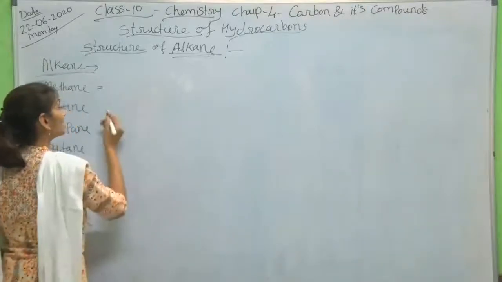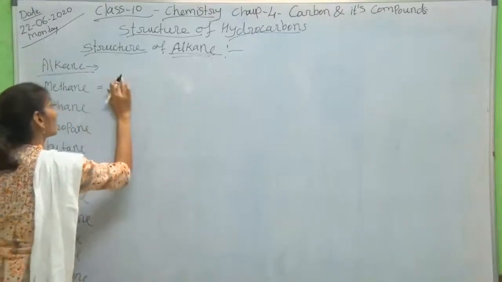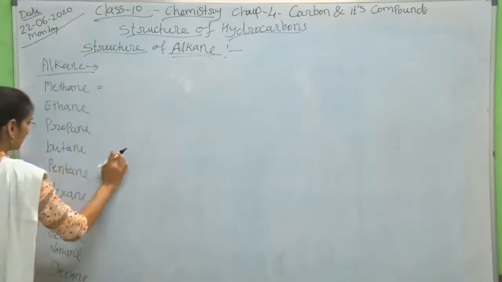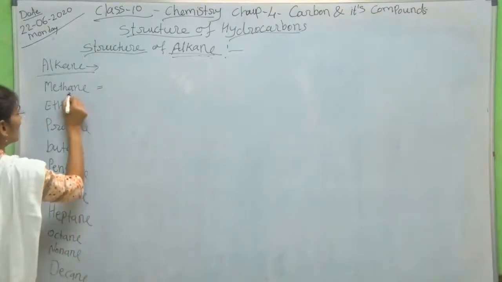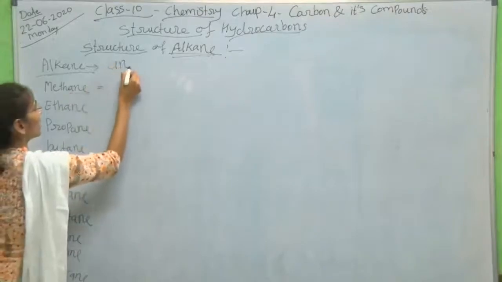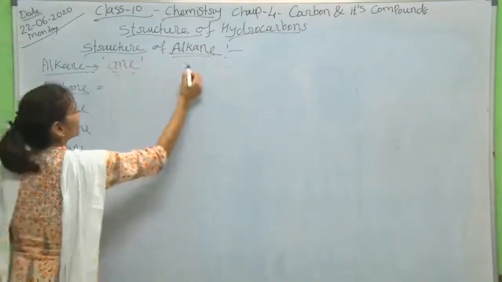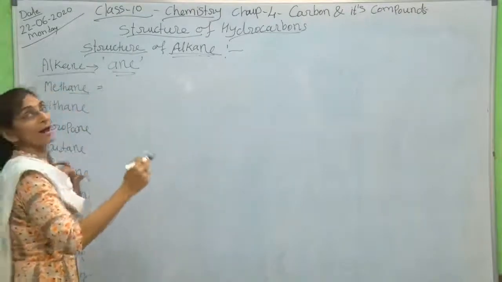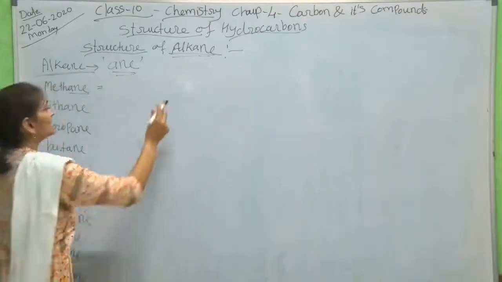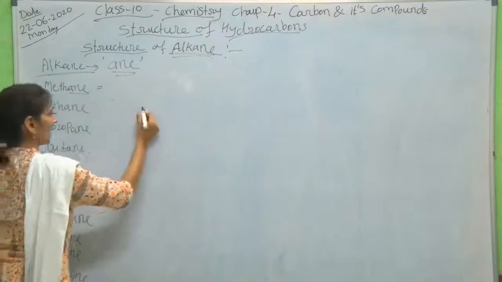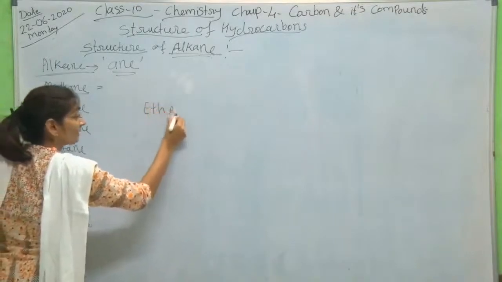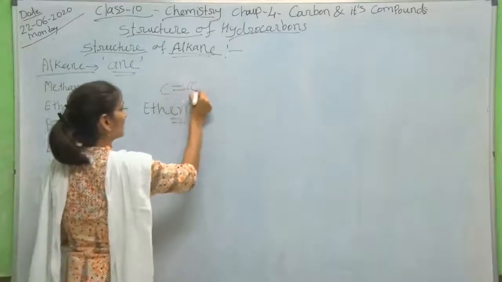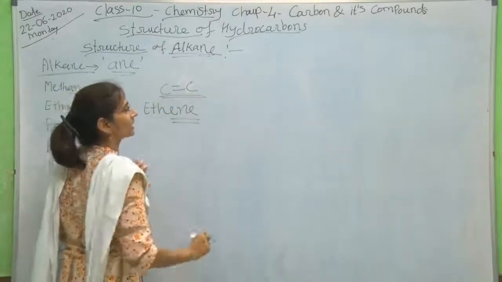That's why the alkene series starts from ethene, not methane: ethene, propene, butene, pentene. The ending is 'ane' for alkane, 'ene' for alkene, and 'yne' for alkyne, as I mentioned. So instead of ethane we write ethene, with two carbon atoms.